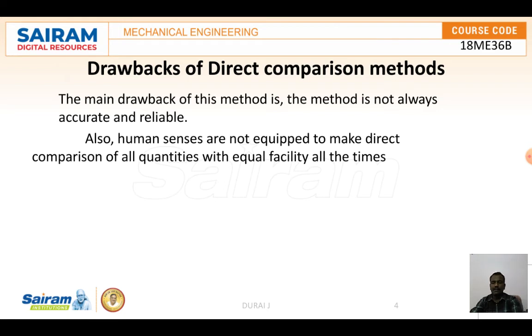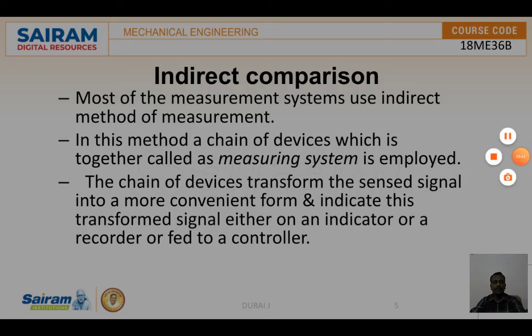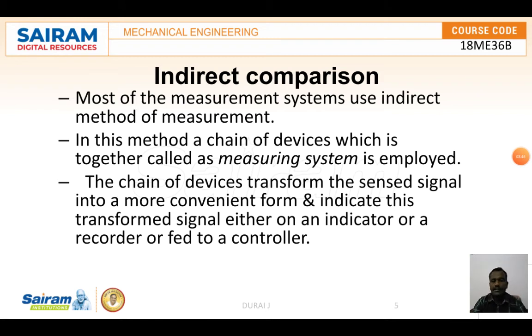Then comes the next topic, indirect comparison. What is indirect comparison? This measurement system uses an indirect method of measurement. In this method, a chain of devices, which together is called the measuring system, is employed.